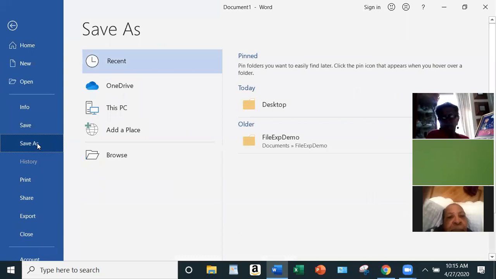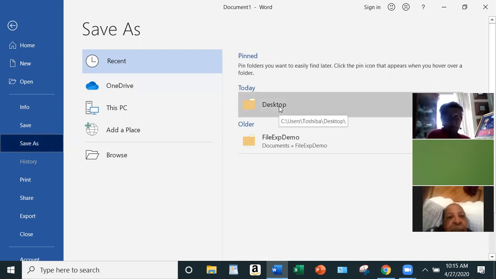Once you click on it, mine may look a little bit different. I want to save to my desktop, all right? So once again, I'm going to show you a lot of different steps with the mouse here today. Left click, and we are going to go to desktop. So what I'm going to do is click 2 times.